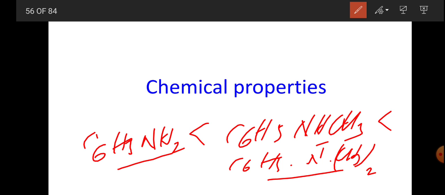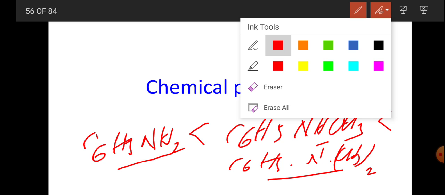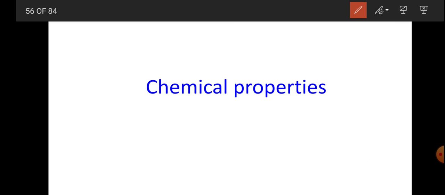So alkyl substituents on the ring can make the base much stronger. And from this we have concluded about the physical properties, and now the chemical properties of amines.